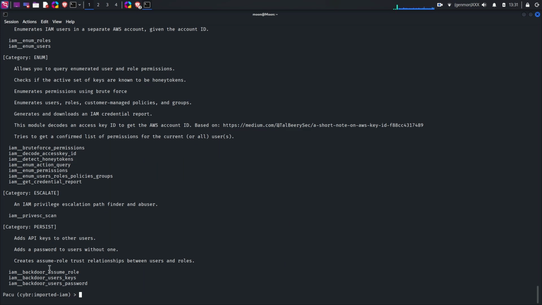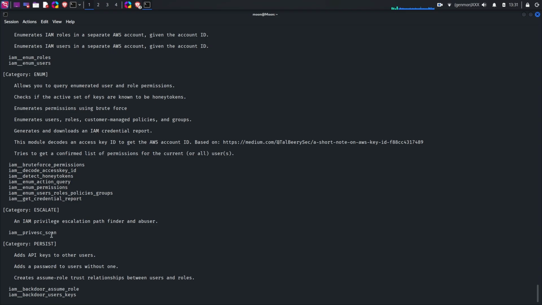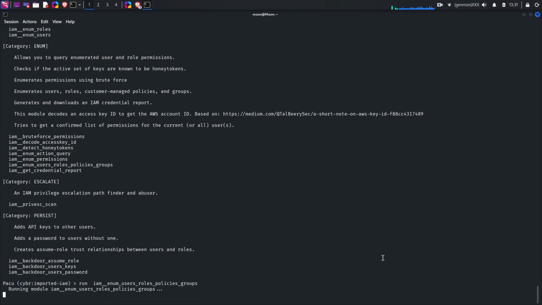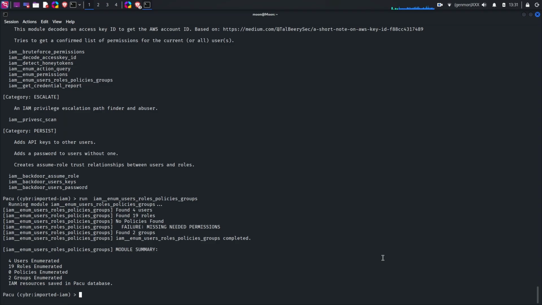Now, we're running the command search IAM, it shows us all the IAM enumeration that PACU can do, which we just need to run the users, roles, policies, and groups. And PACU will scan it for us, and it found 4 users, 19 roles, and 2 groups. It's all been enumerated.